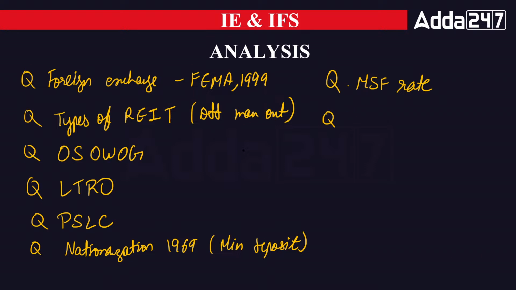Okay. Now, apart from that, a question was asked from the Asian Clearing Union also, ACU. They were asking about the member countries, like how many member countries are there, or which of the following is not a member country of ACU. Then the next question was from CAMELS. Now CAMELS, we know, covers capital adequacy ratio. CAMELS is a rating framework which provides a rating to the commercial banks, to the banking system.